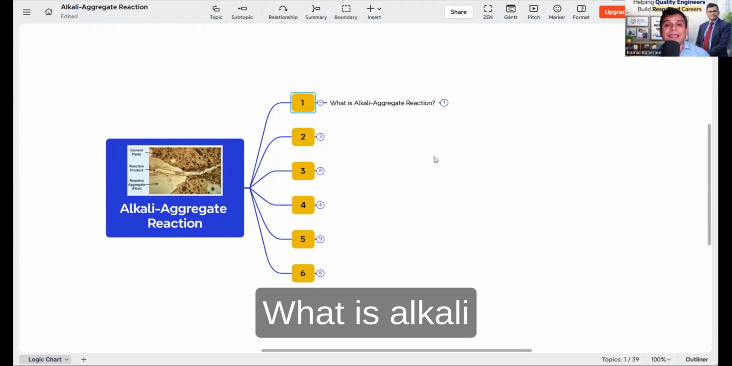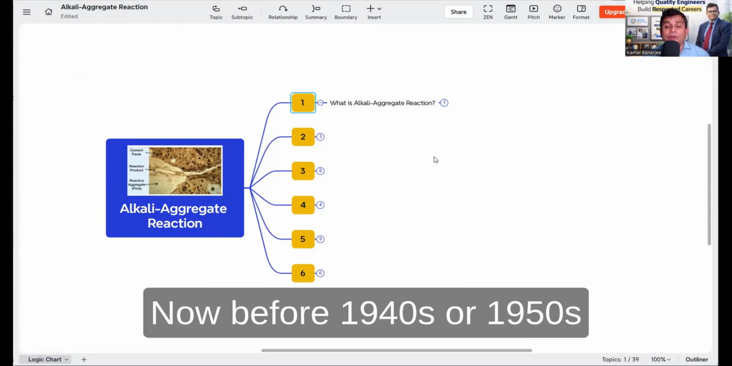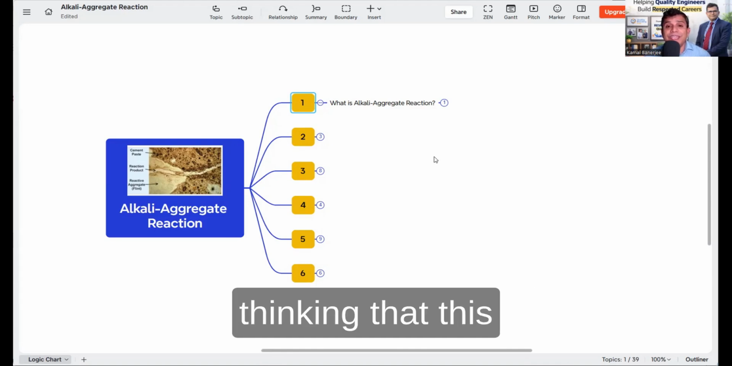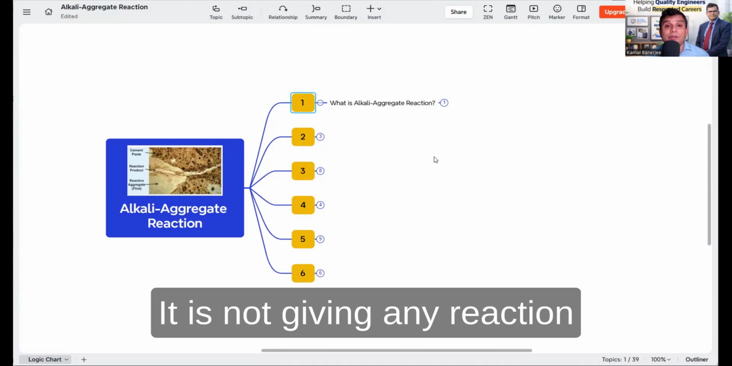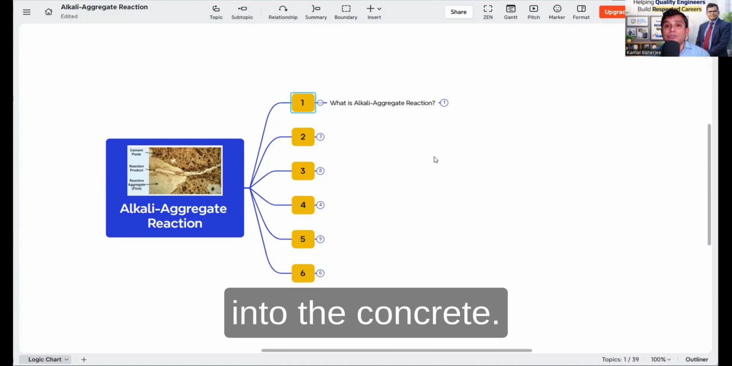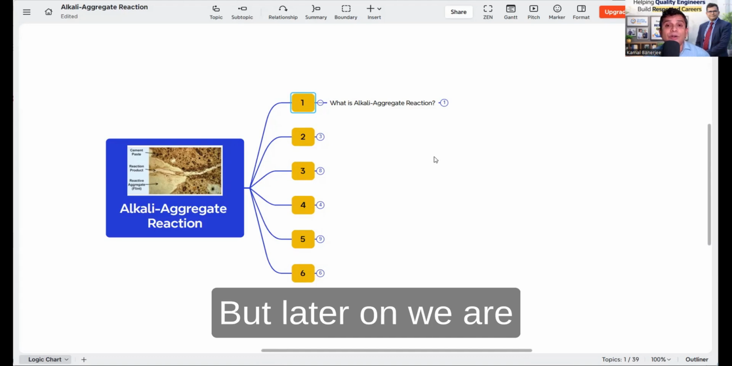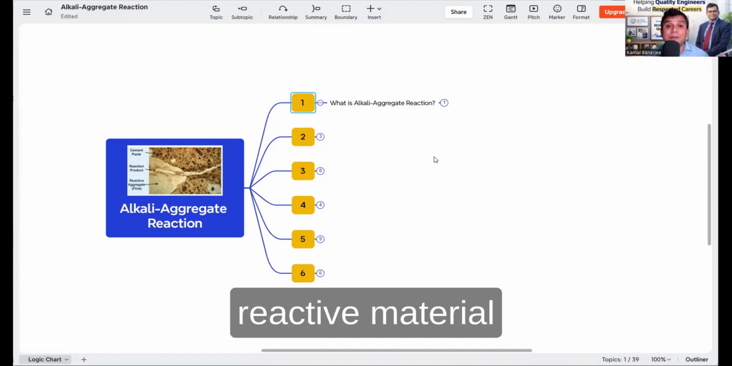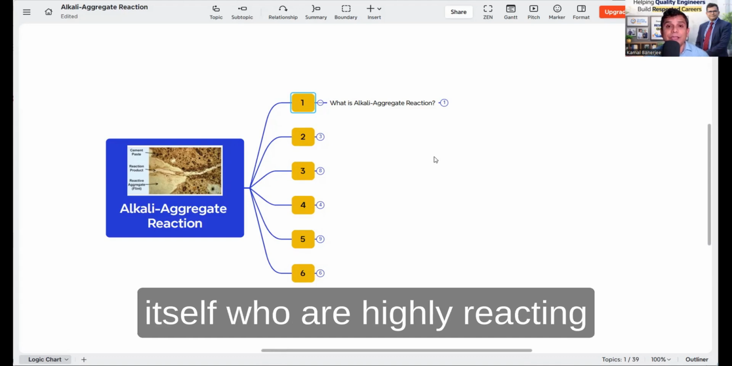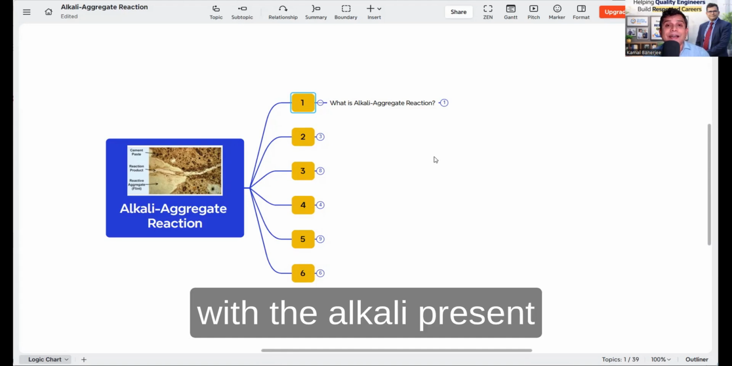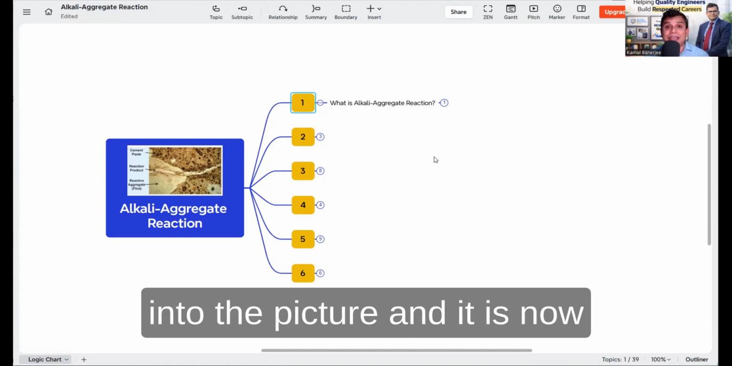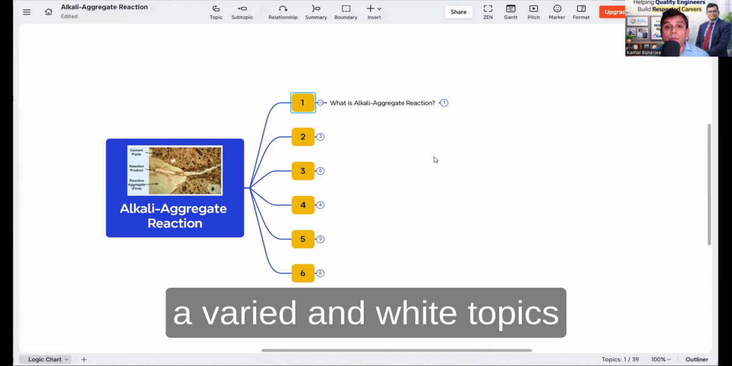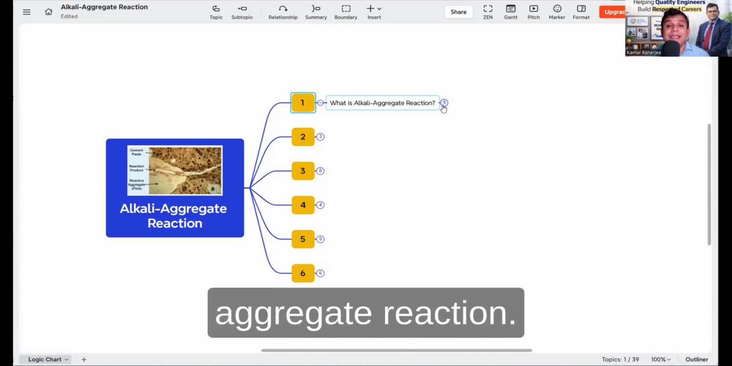So, what is alkali aggregate reaction? Before the 1940s or 1950s, we always thought that the aggregate we are using is inert. It is not giving any reaction in the concrete. What we knew was that the concrete is only reacting with the cement and the water. But later on, we found there are some reactive materials present in the aggregate itself, which react strongly with the alkali present in the cement. After that, this came into the picture, and it is now a wide topic in concrete technology: alkali aggregate reaction.